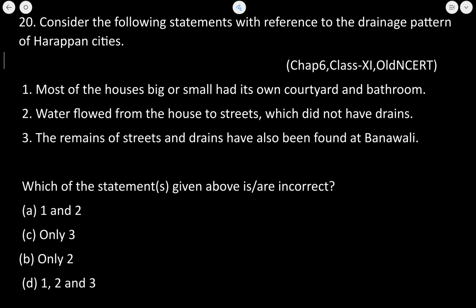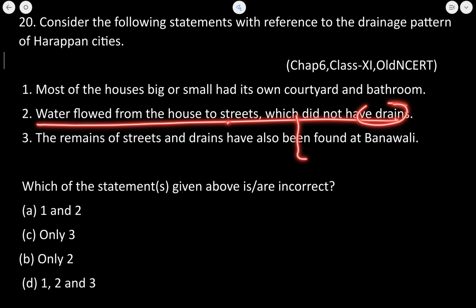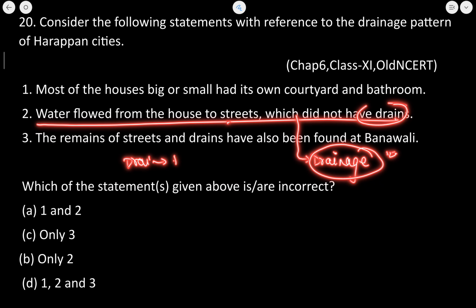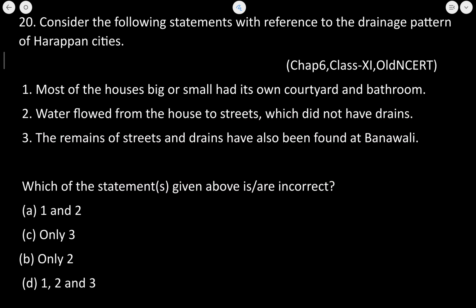Now, if we talk about the incorrect statement, the second statement is incorrect. Why is it incorrect? Because the water flowed from the house to the street and the street had drainage. I already told you that the Indus Valley civilization was well known for its water management and drainage system. Okay, the drainage was made first and then the houses beside the drainage were made. So this showed proper town planning. Okay? So the second statement here is incorrect. Only the second statement is incorrect. Rest, statements 1 and 3 are both correct. So the option with only the second statement is going to be the right answer.